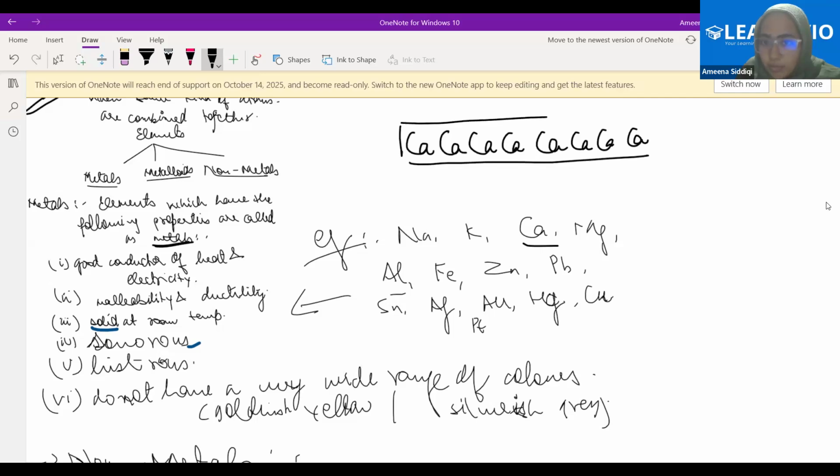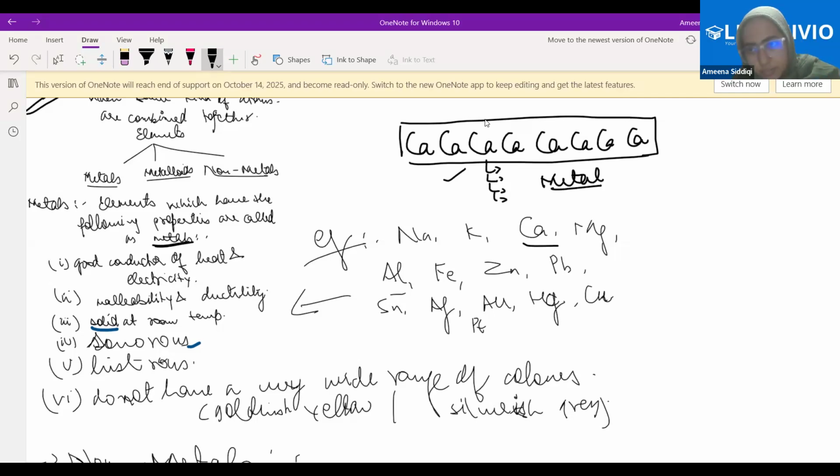Now, when we look at the properties of the element calcium, it conducts electricity, it is solid at room temperature, it is malleable, and it is ductile. But it is an element. Why is it an element? Because the same atoms are being repeated. Do you agree with that? Yes, therefore it is an element, but because it has some properties, it is called a metal.